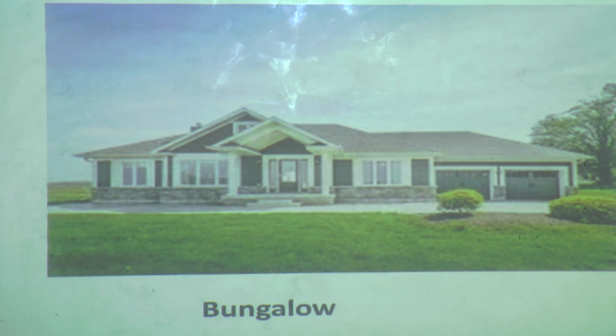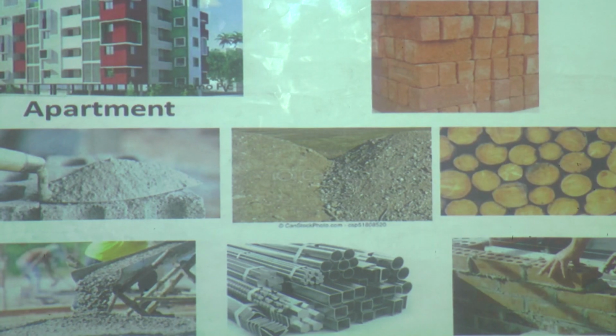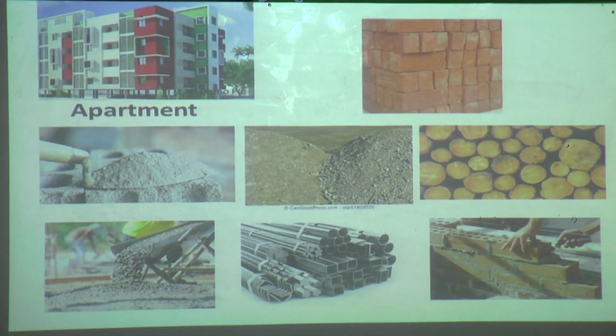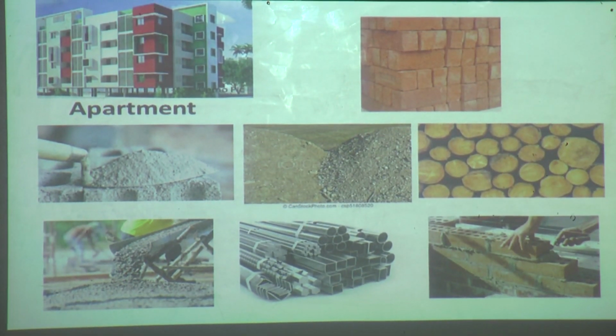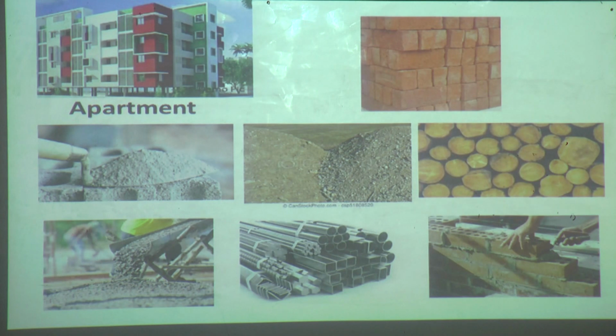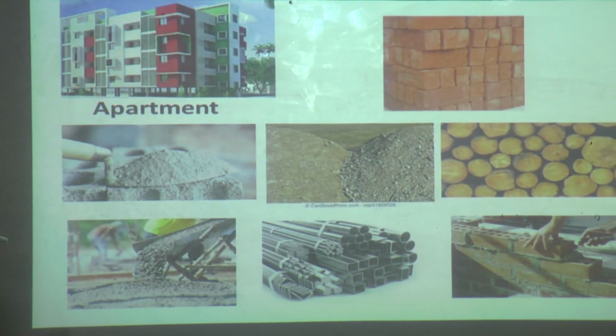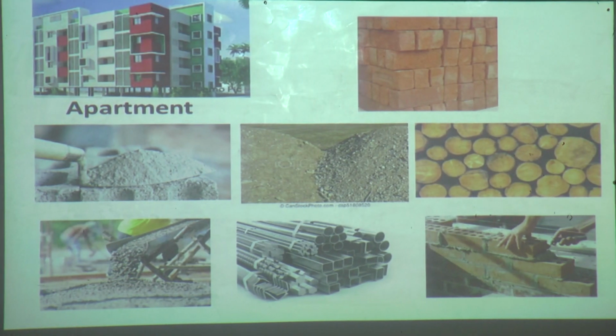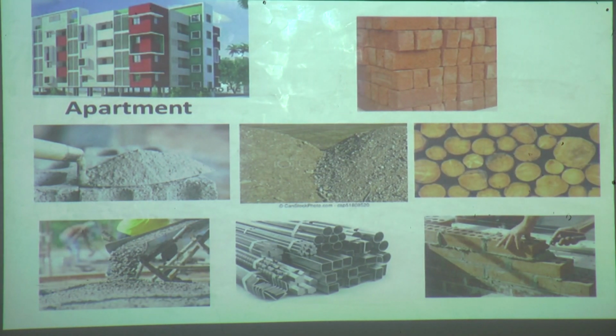What about bungalow? Bungalow is also a strong house. Okay. Now we see bungalows in cities and also we will see the apartments in our city. So most houses in cities are built with bricks, cement, steel, wood and glass. As I have shown you in the picture, you can see the bricks, cement, sand, wood, stones, steel. By using all these materials, we construct buildings in our cities.